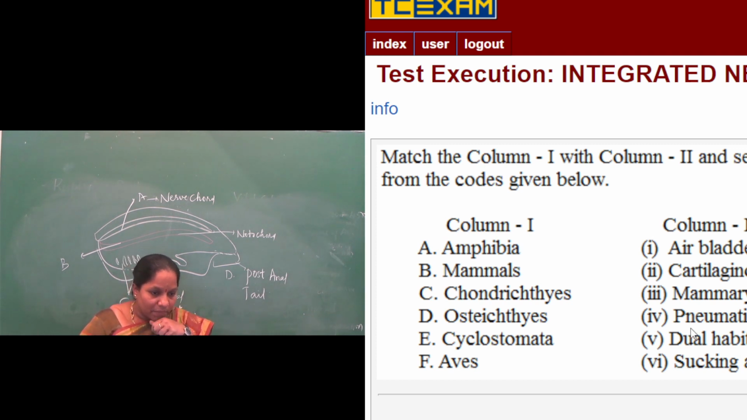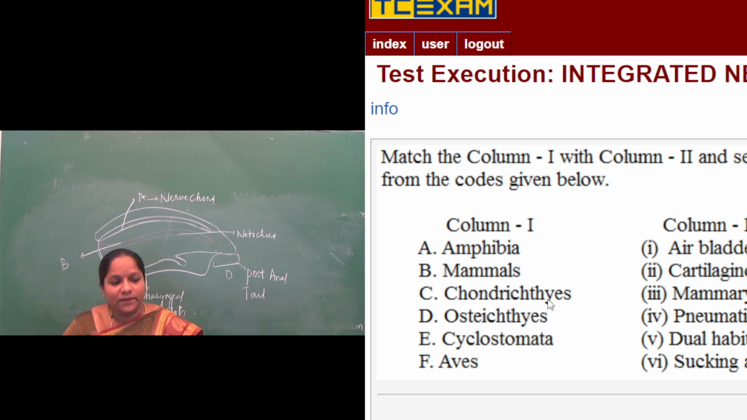Then B option, mammals. The unique characteristic of mammals is that they have mammary glands. What are mammary glands here? The mammary glands are the organs for milk production. In the female, mammary glands are prominent for milk secretion, but in the male, the mammary glands are rudimentary. They are present, but they are not doing any function. That type of organs are called vestigial organs.